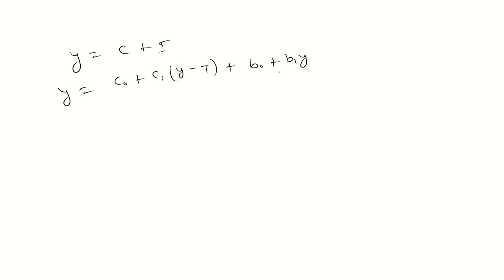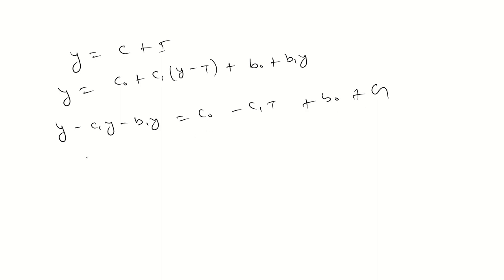Okay, that's fine. So guys, just rearrange it, nothing else. If you rearrange it, you will get Y minus C1Y minus B1Y equals C naught minus C1T plus B naught plus Z.